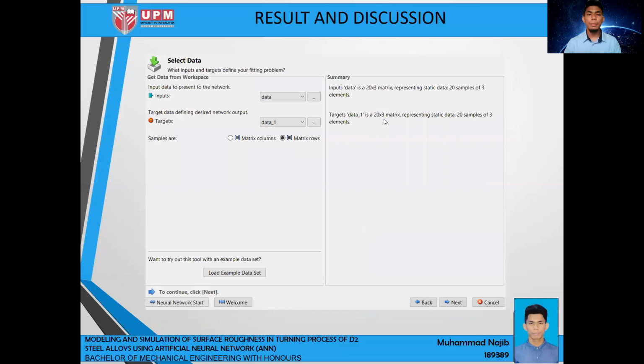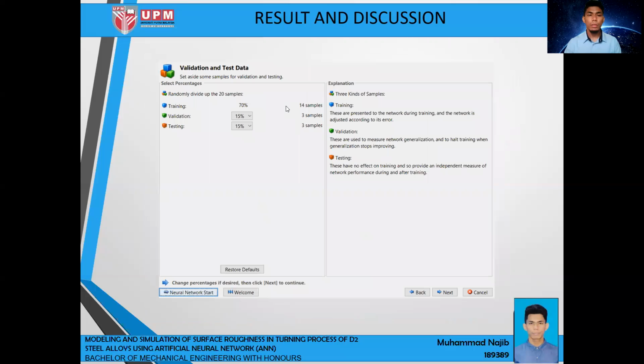So for the application, this can be obtained in MATLAB, built-in. We can open the fitting neural network app. By inserting our input and our target data, we can adjust the percentages for training, validation, and testing.